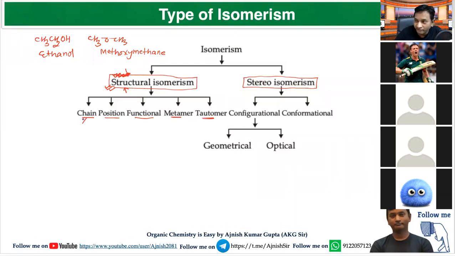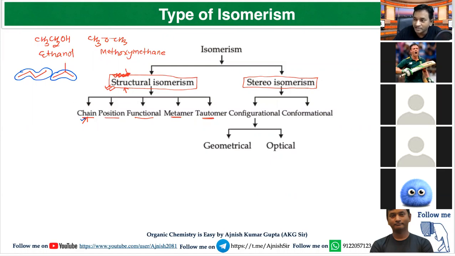Chain isomers differ in main chain or side chain. If the main chain of carbon or side chain of carbon are different and names are also different, then they are called chain isomers. Look over this. This is called butane and this is also called butane. But in the first case, the main chain is of 4 carbons. But in the second case, the main chain is of 3 carbons. So there is a difference in main chain.